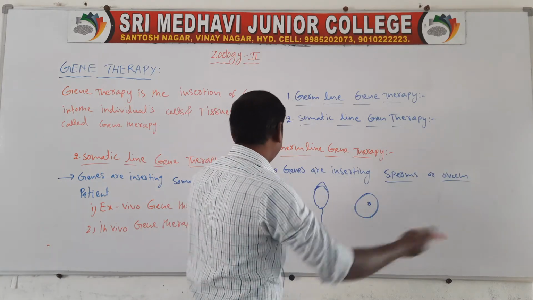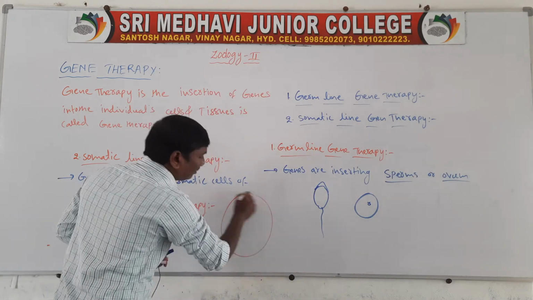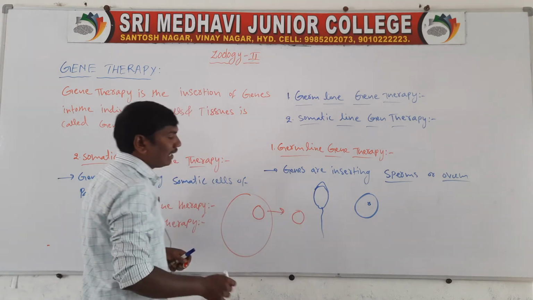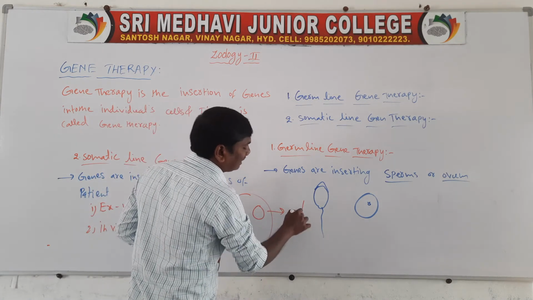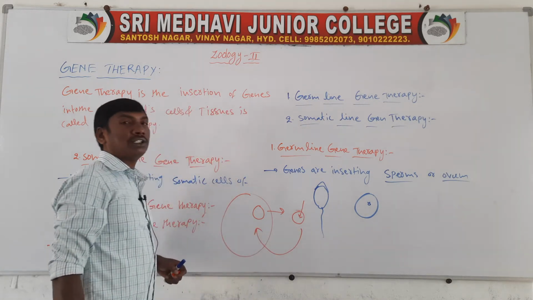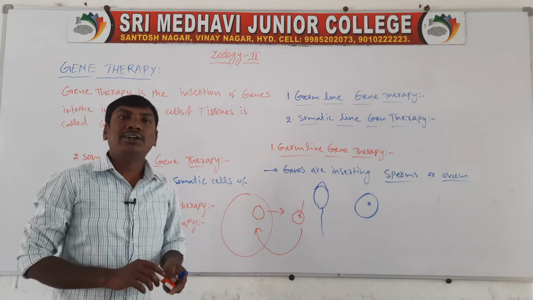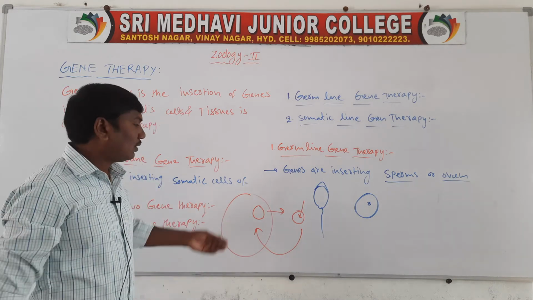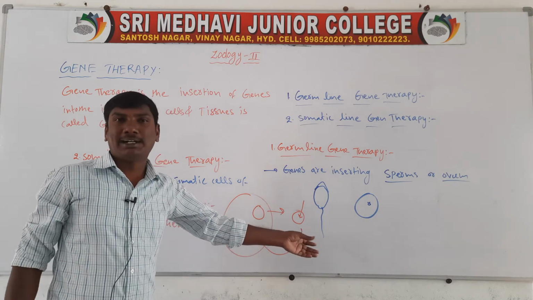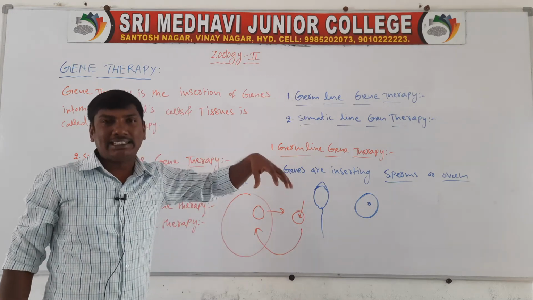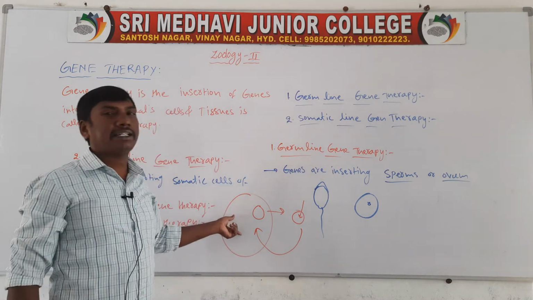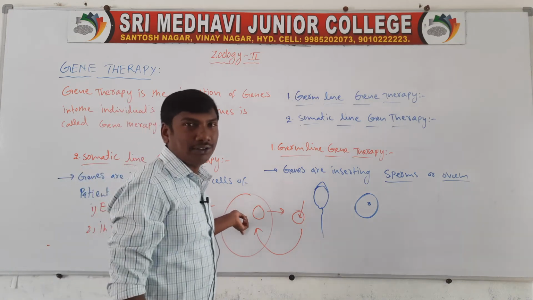For example, take one patient. The cells are taken outside, the genes are inserted into them, and after that the cells are inserted back into the patient. So this is called ex vivo gene therapy. The patient's cells or tissues are taken outside the body, genes are introduced, and the cells are put back into the patient.